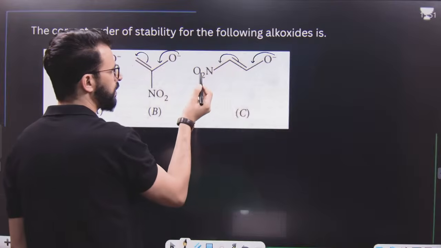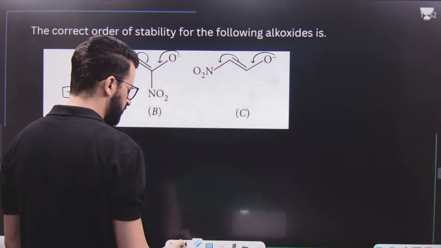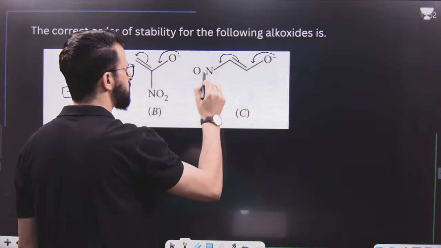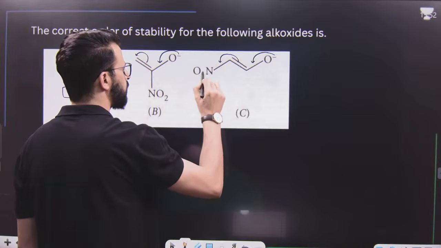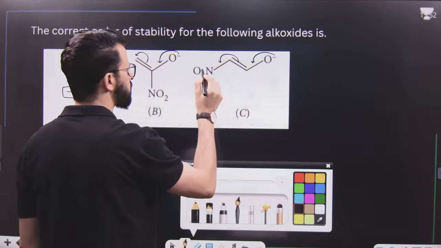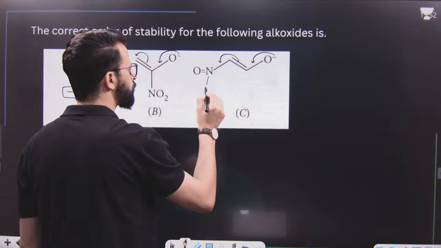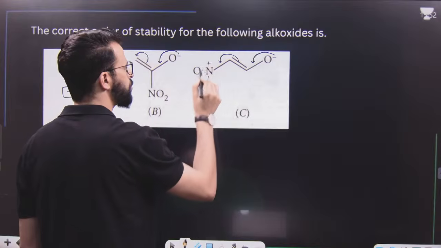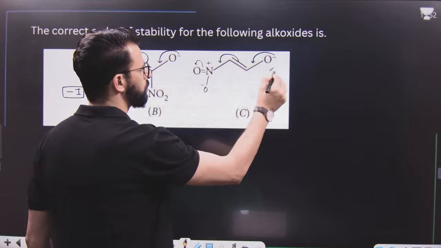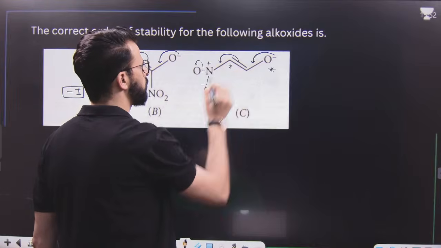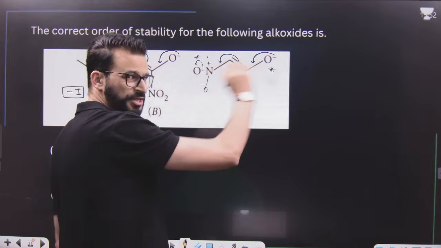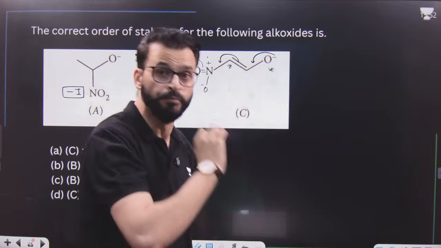But we know here it is basically like this. Let me draw the structure like this. It is double bond O, and then it's O having a negative charge, and this is a positive charge. That means here it is one position, then another position, then another position. That means there are three conjugate positions. Extended conjugation is there. More resonance is there.